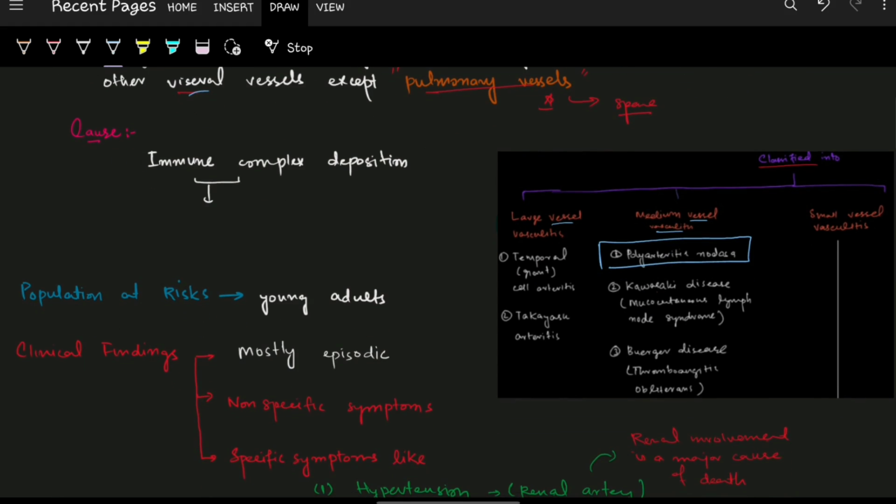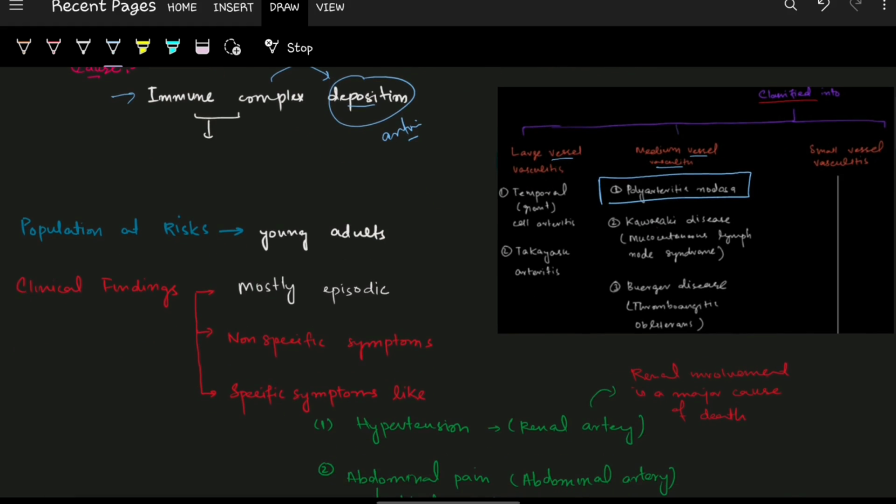Now coming towards its cause, its main cause is mainly due to the formation of immune complexes, and when these immune complexes deposit in the arteries, they cause inflammation. Now what is this immune complex made up of? ये किस चीज़ से बना होता है, तो मेनली जो पोलीआर्थराइटिस नोडोसा है ये पोस्ट हेपेटाइटिस इन्फेक्शन के बाद होता है.